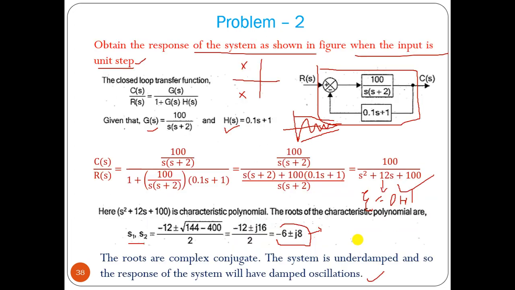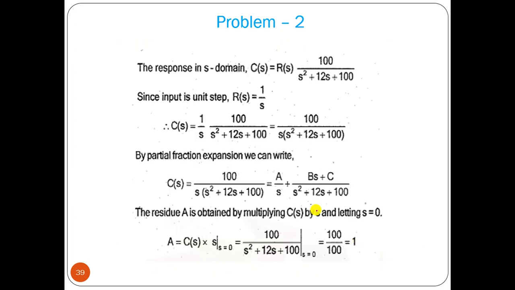Now let us find out the response. For that we know this equation, R(s) is 1 by s, C(s) by R(s) equal to the transfer function. So C(s) equal to R(s) into that transfer function. Now we have to perform the Laplace inverse of that so that we can get c(t), as simple as that.